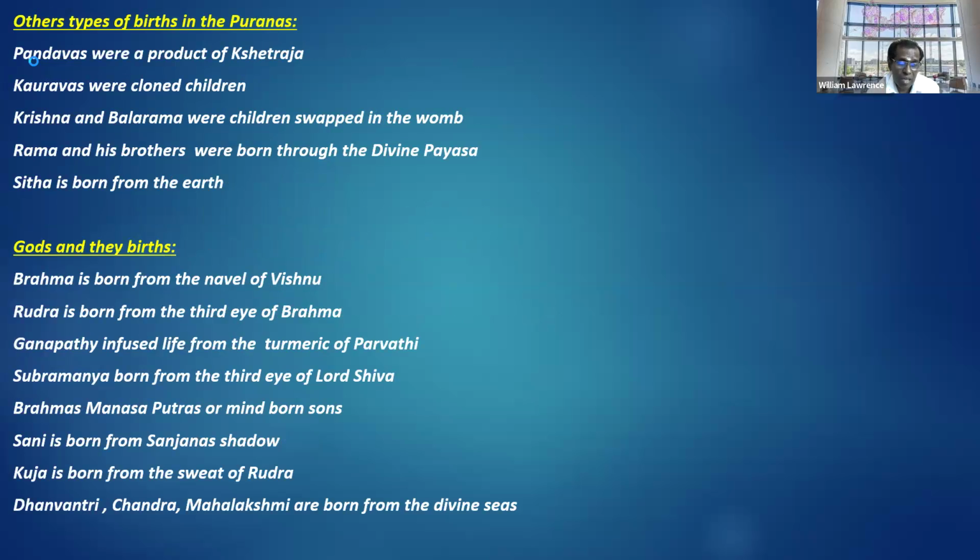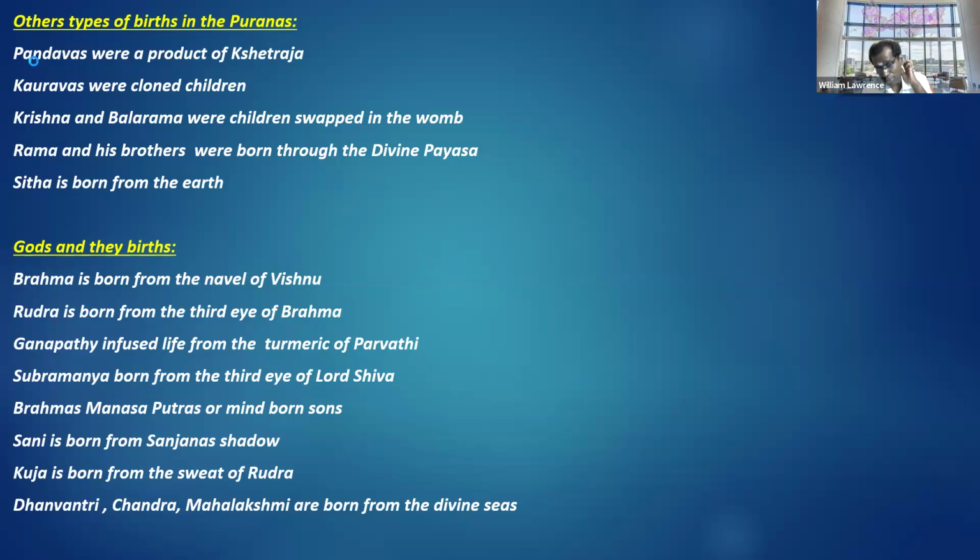Brahma is born from the navel of Vishnu. Rudra is born from the third eye of Brahma. Ganapati is infused with life from the turmeric paste. Subramanya is born from the third eye of Lord Shiva. Brahma's Manasaputras, or the mind-born sons, were all born through his mind. Shani is born from Sanjana's shadow. Virabhadra is born from the sweat of Rudra. Dhanvantari, Chandra, Mahalakshmi are born from the divine. We have a lot more different kinds.